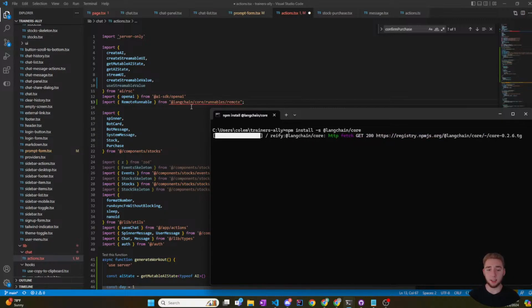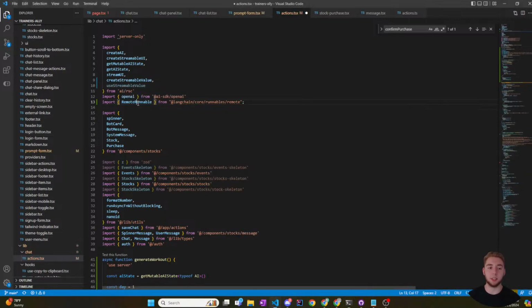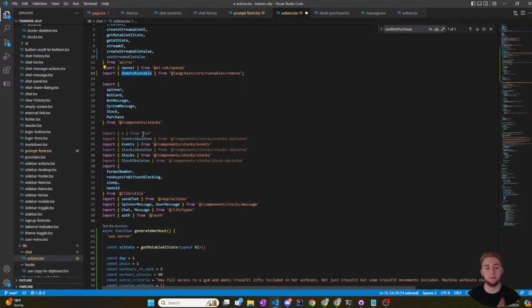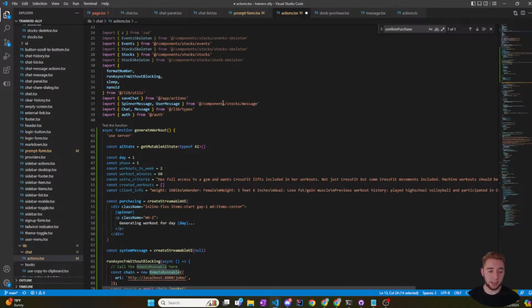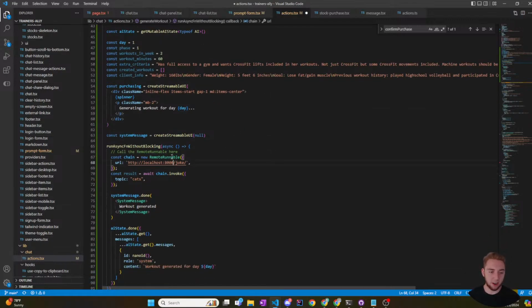And that's the only thing that I need. There are no other third-party packages I'll need. So all right, let me run the site again. You can see that the squiggly went away. So I have the remote runnable now to call my LangServe endpoint. I still think it's so cool with LangServe, being able to have the power of a whole AI app just within an API endpoint. So yeah, I got that down here now. And the chain, this is not really, I guess it is a chain.